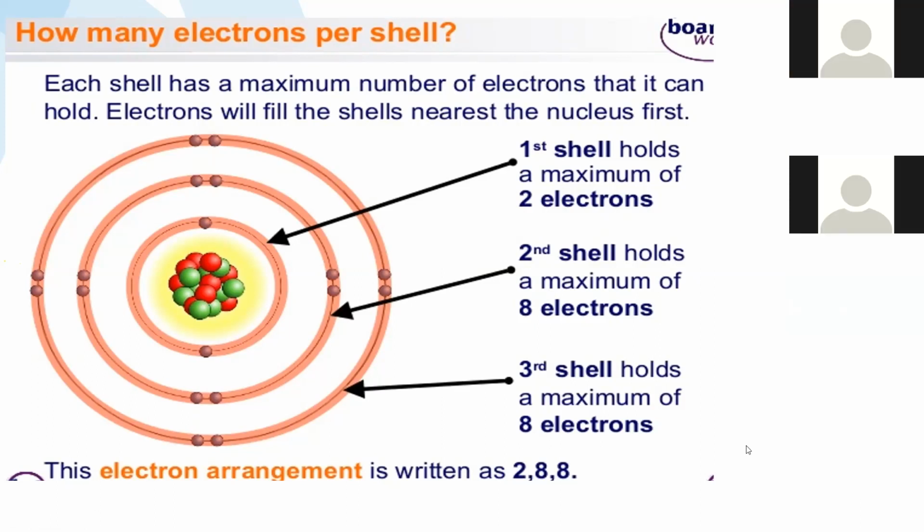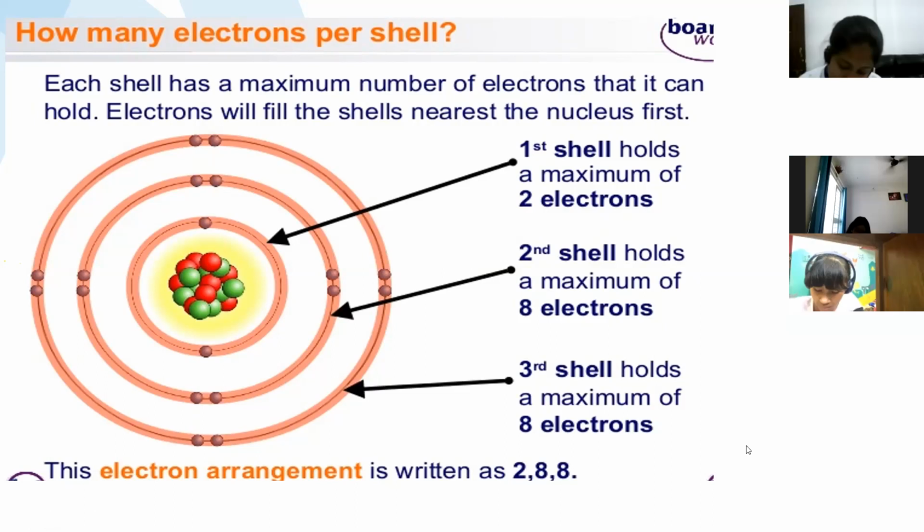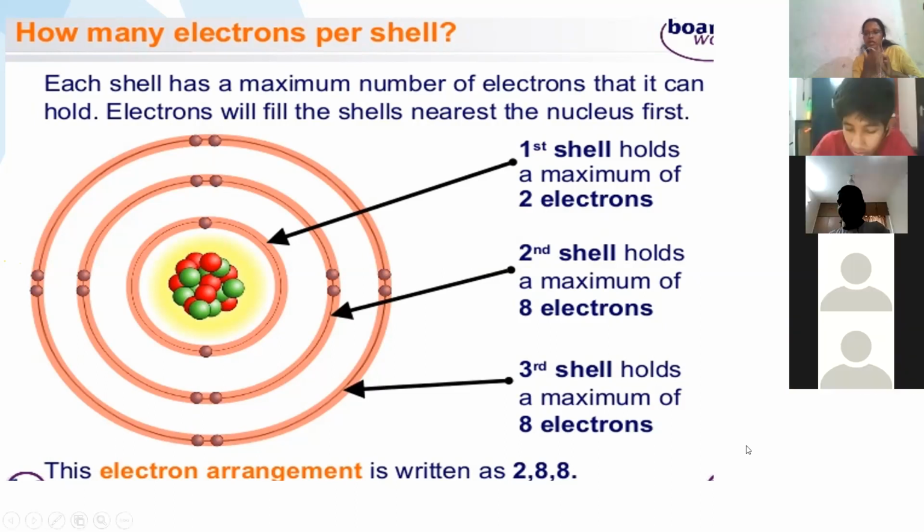Got it? Did you understand? It is a simple concept of drawing electron dot structures.